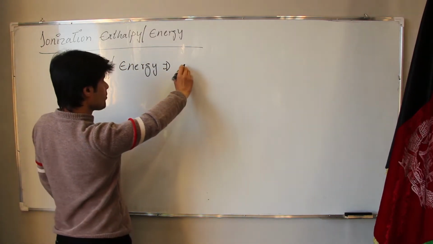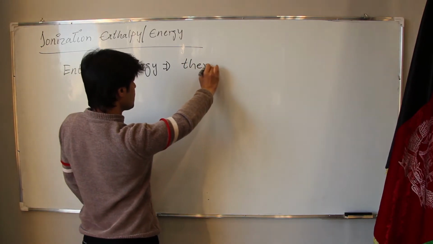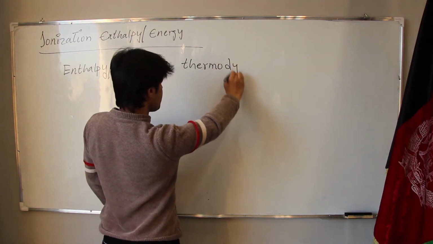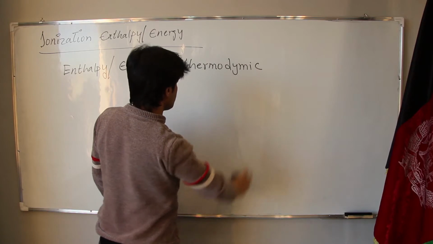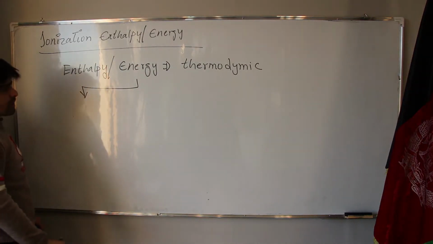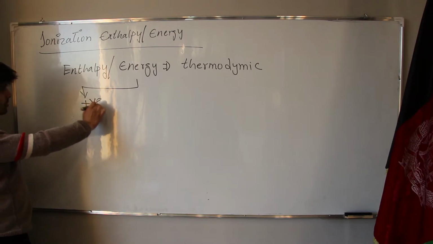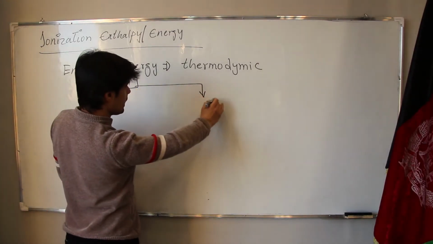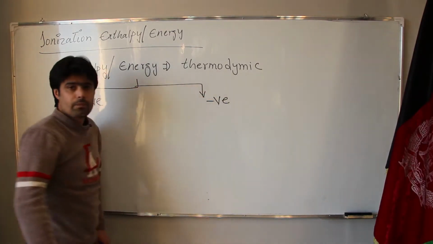According to the theory of thermodynamics, energy is defined according to its sign into two parts, positive and negative.